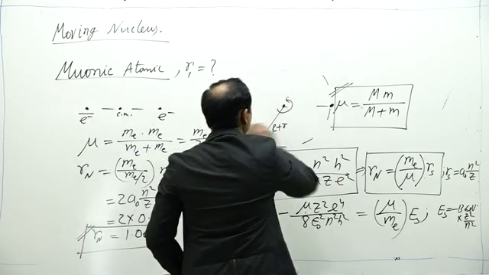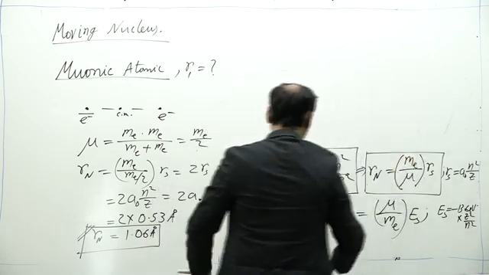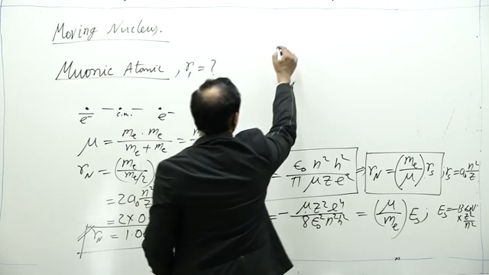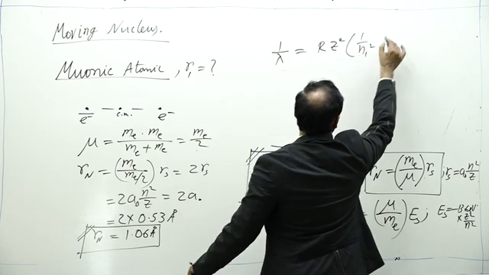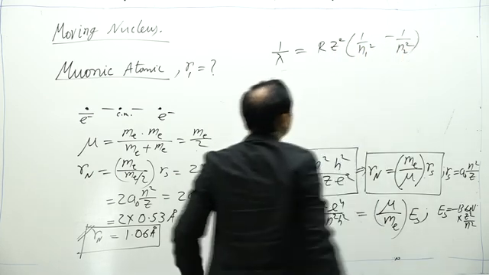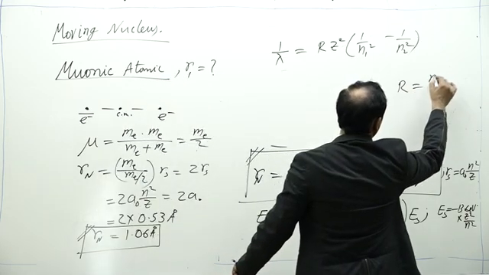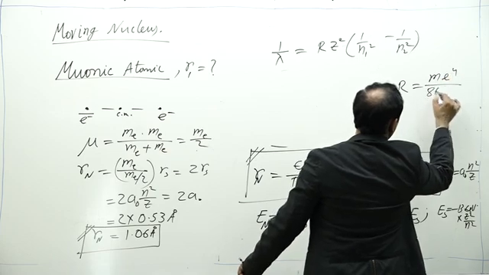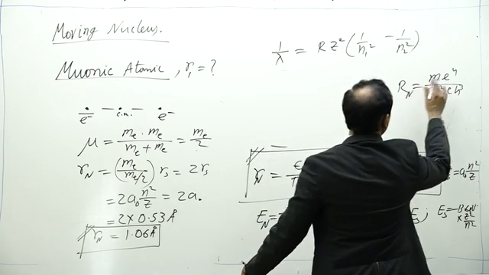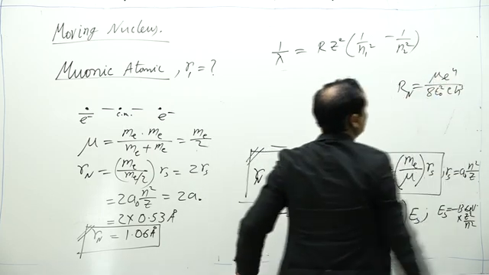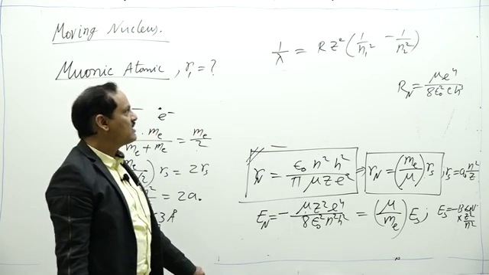So if we think of the wavelength, then as we have seen, 1 upon lambda is equal to R z square into 1 by n1 square minus 1 by n2 square, and for R we have seen R is equal to m e to the power 4 upon 8 epsilon naught square c h cube. If I think of non-stationary, then this Rn will be equal to mu e to the power 4 upon 8 epsilon naught square c h cube.